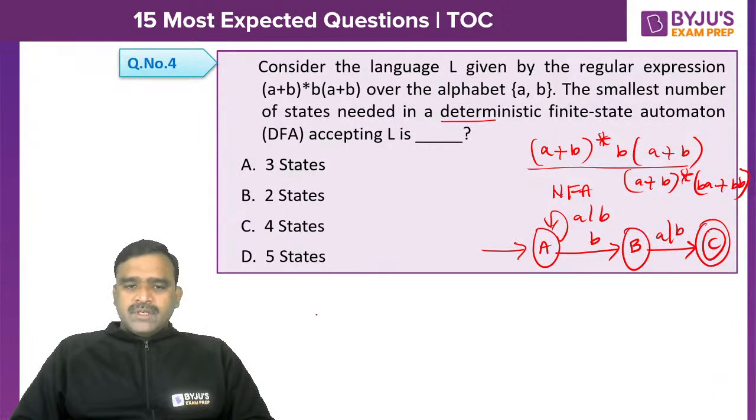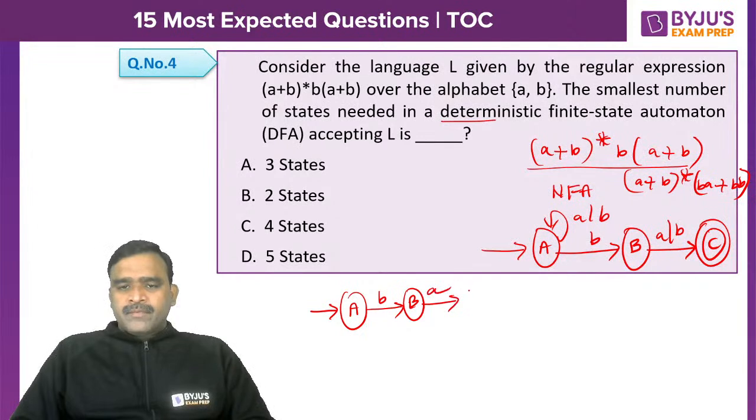Actually, for the DFA we may get 4 states. Let me explain this. For example, with ba we may reach the final state, and also bb, something like this, and before that we can have any number of a's.